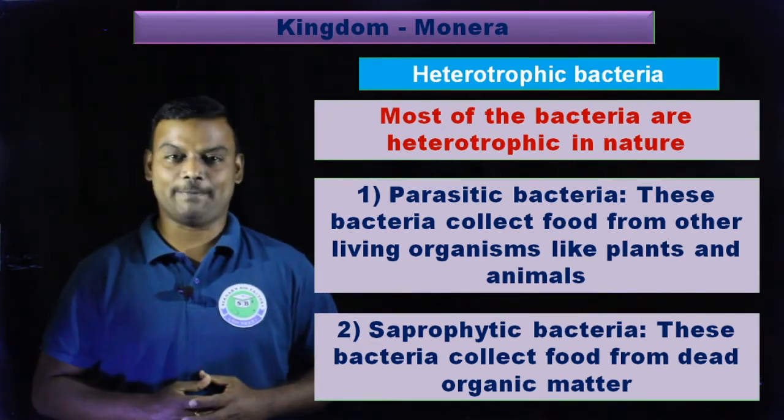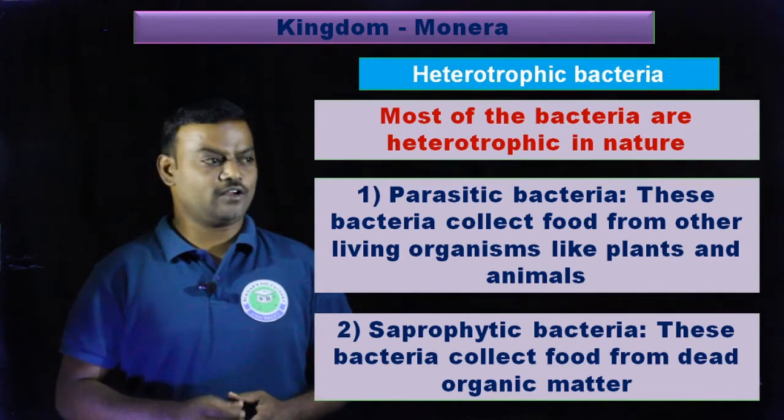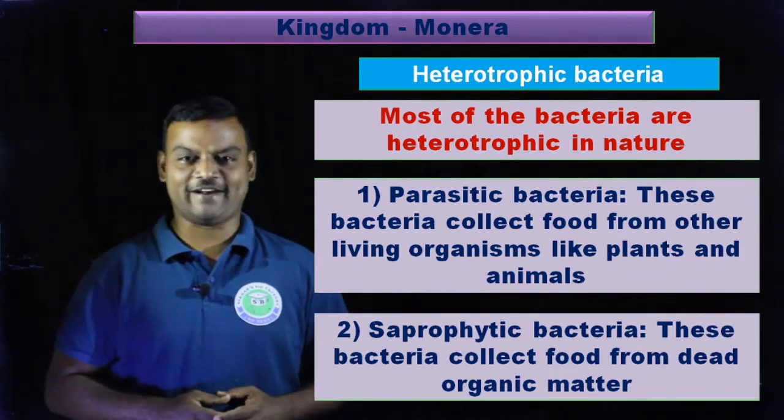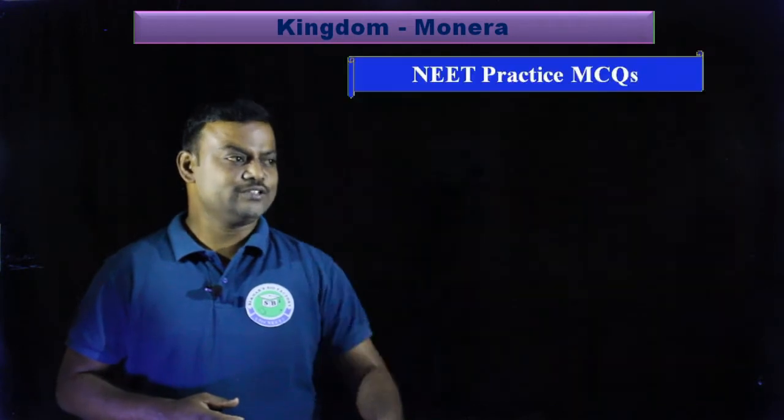These are called saprophytic bacteria. So these are the two types of heterotrophic bacteria. So this is the concept related to Monera kingdom and general characters.